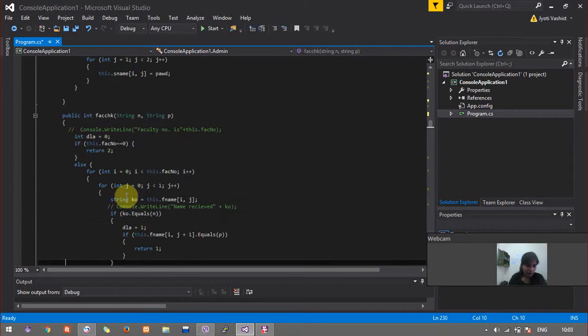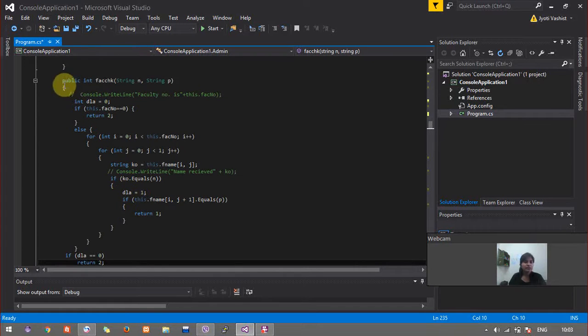And fact check, when it comes to fact check, it is used for authentication. It just gets the name of the user and the password he has entered, and accordingly checks if there is any user present in the system similar to that name, and checks if the password he has entered and the password already there matches or not. And accordingly I return the values.